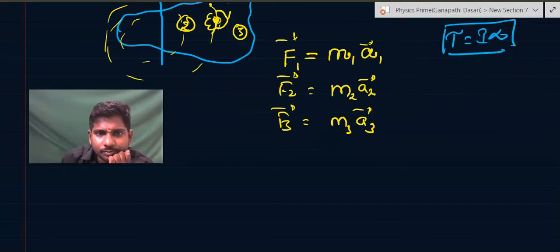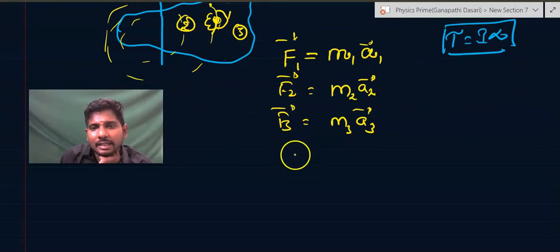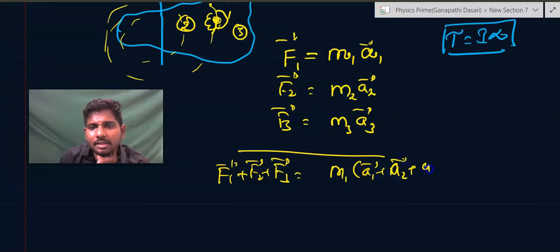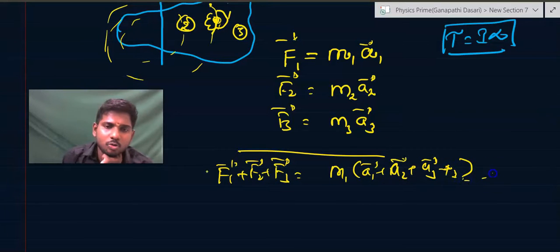So now, if we add up all the forces, F1 vector plus F2 vector plus F3 vector, so M1 into A1 vector plus A2 vector plus A3 vector, and so on.